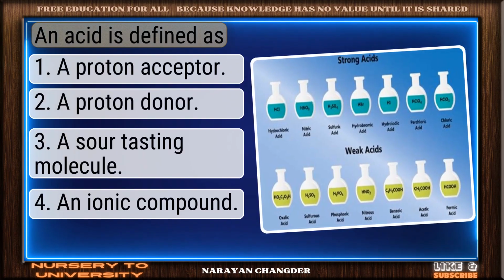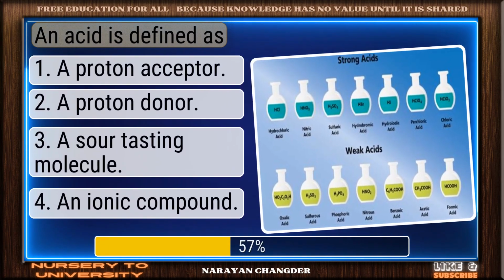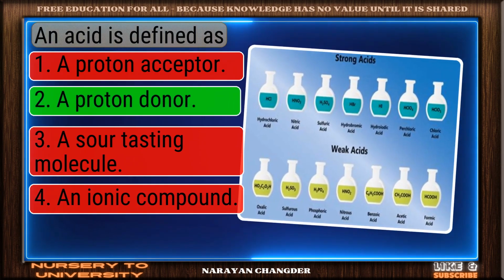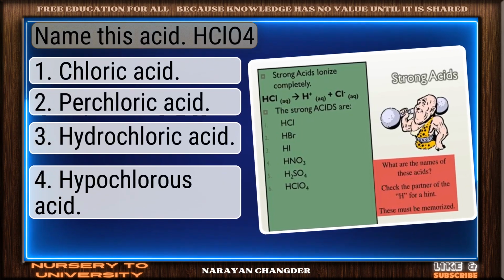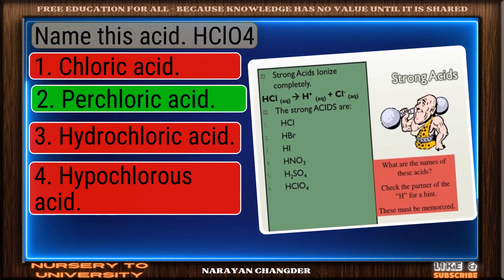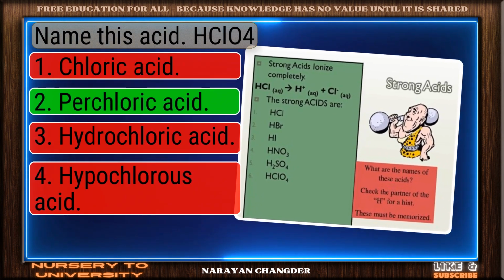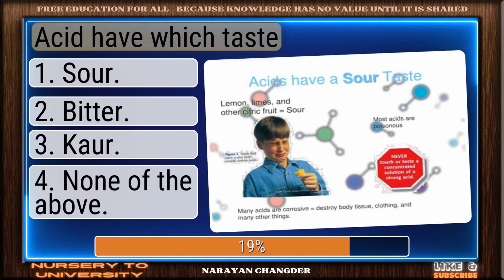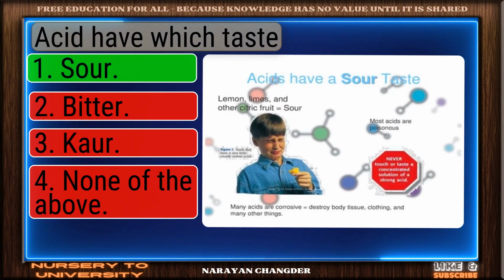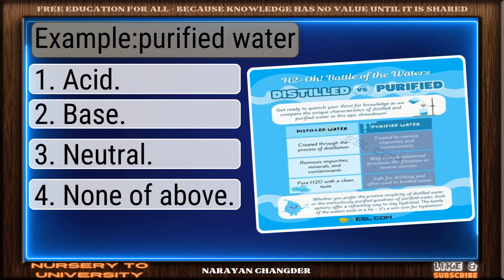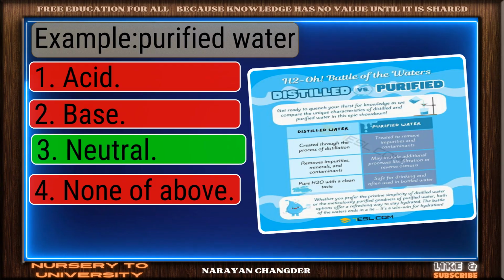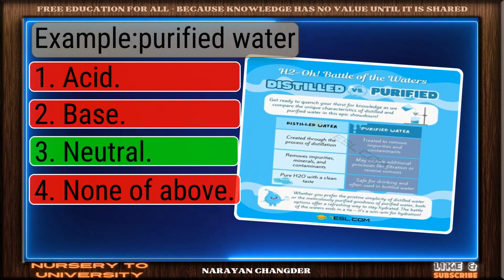An acid is defined as. Exactly. A proton donor makes sense. Name this acid, HClO4. Excellent. Perchloric acid is a brilliant choice. Acid has which taste? On track. Sour is the correct answer. Example, purified water. Right again. Neutral is a valid answer.